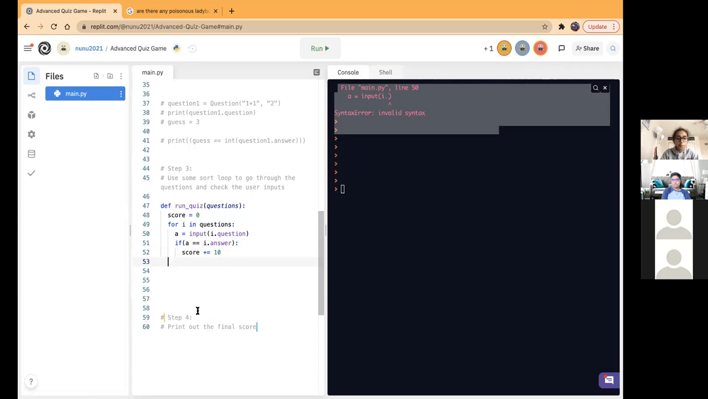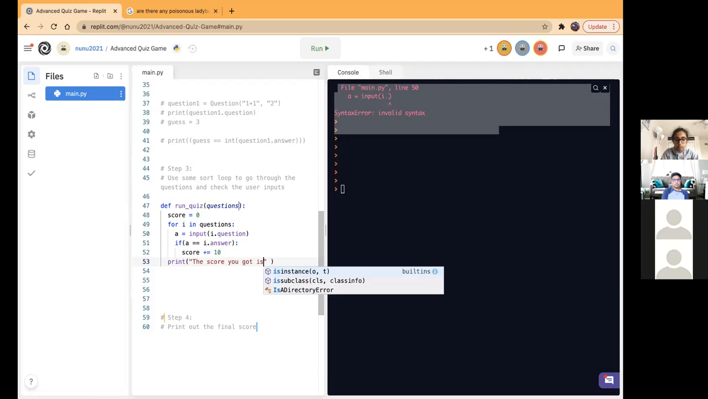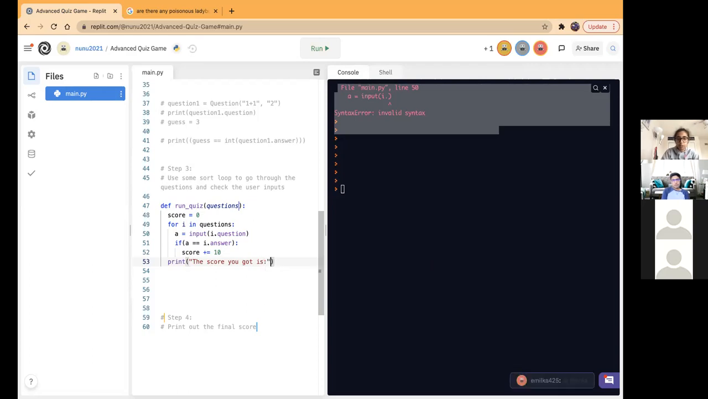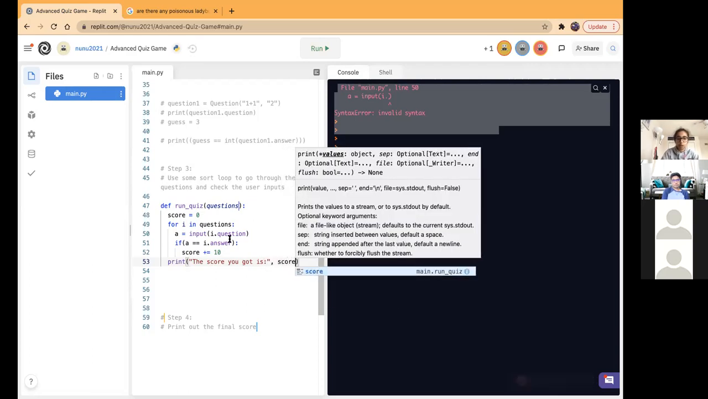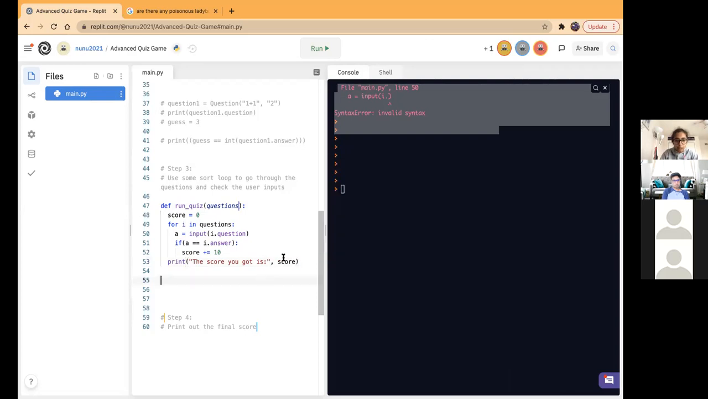Okay, so outside this for loop, once we are done going through all 10 questions, we're going to print out the score you got. I did not add in quotations. The score you got is, and then after that, we're gonna put in the score that we have been adding up. And that's about it, guys.